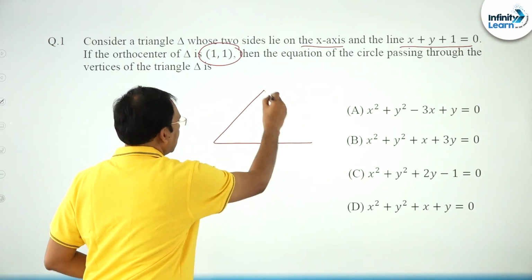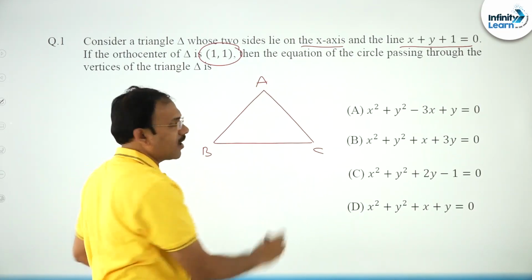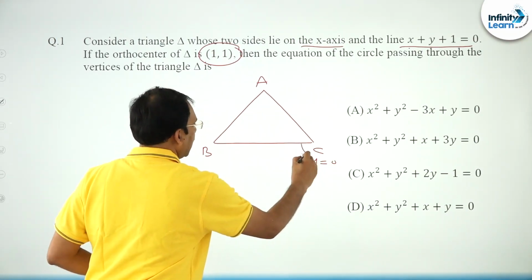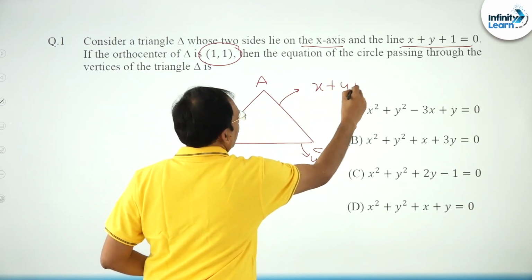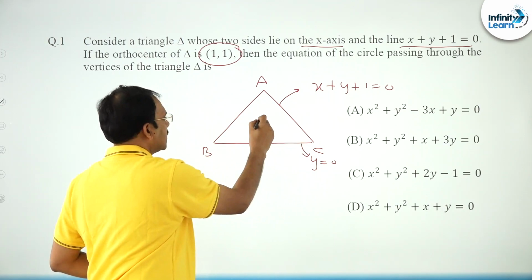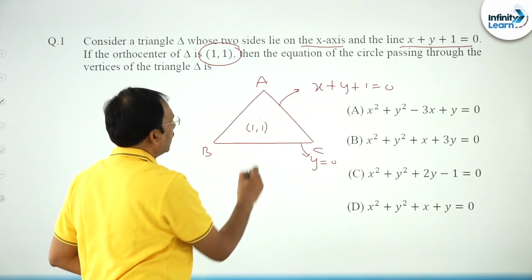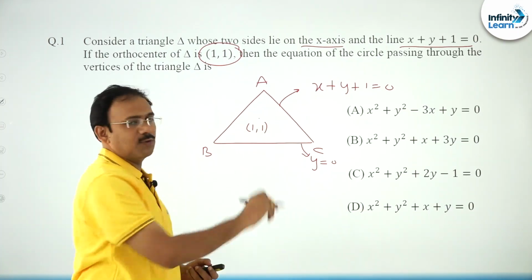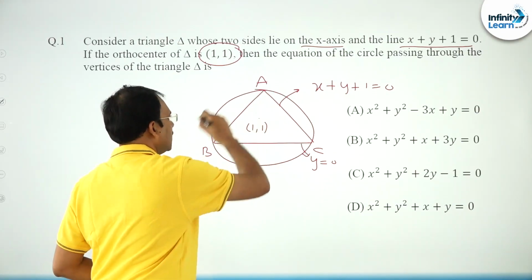Suppose this is the required triangle, say ABC. One of the sides is the x axis, say y is equal to 0, and suppose this side is x plus y plus 1 is equal to 0, and the orthocenter is given as (1, 1). Now I want the equation of the circle passing through ABC, that means nothing but the circumcircle of triangle ABC.